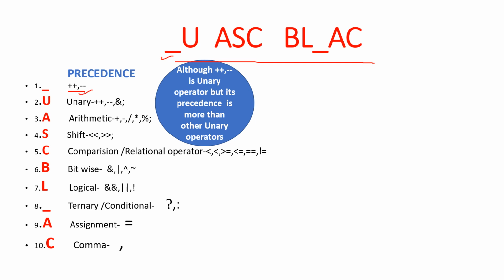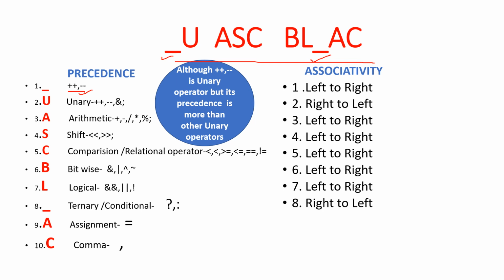A for arithmetic operators, S for shift operator, C for comparison or relational operator, B for bitwise operator, L for logical operator, and this underscore means ternary or conditional operator, A for assignment operator, and C for comma operator. Now, corresponding associativity: the associativity of the increment and decrement operator is from left to right, the associativity of unary operator is right to left, and so on.